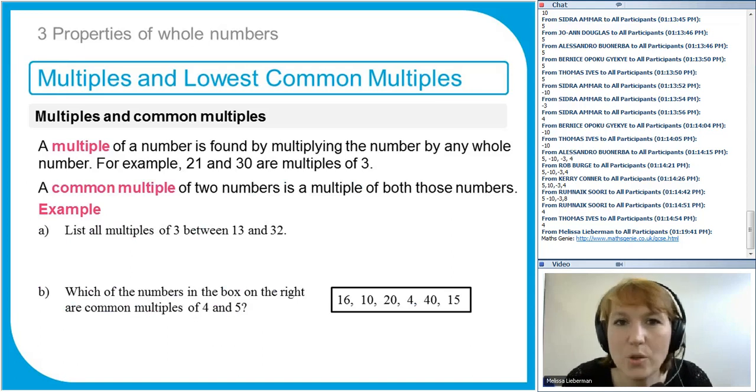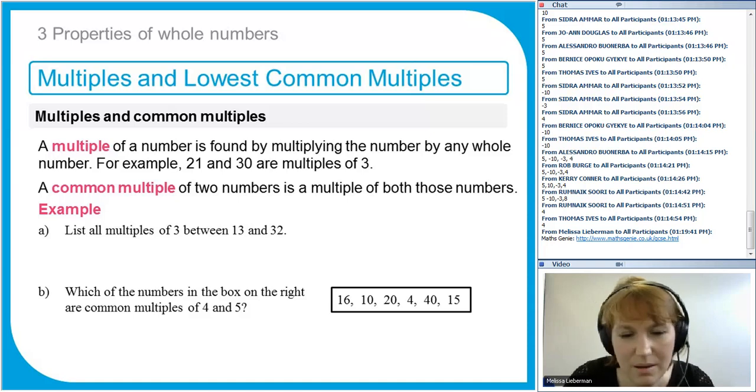A, list all multiples of 3 between 13 and 32. So what that is really asking is all of the numbers in the 3 times table between 13 and 32. If you want to have a go, if you're watching live and you want to type them in the box, have a go. And then part B says which of the numbers in the box on the right, so we've got 16, 10, 20, 4, 14, 15, are common multiples of 4 and 5. So that's another way of saying which number or numbers in that box are both multiples of 4 and multiples of 5.